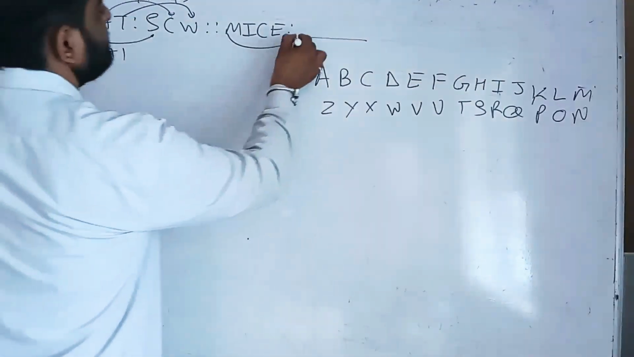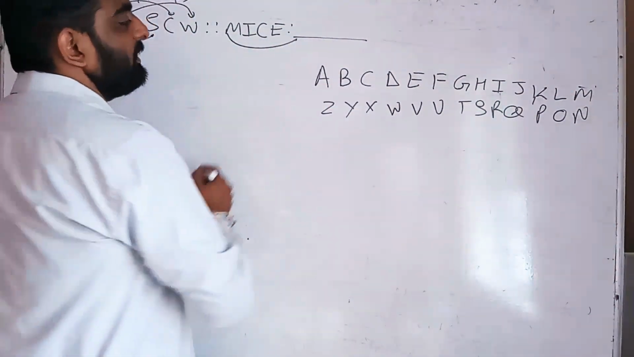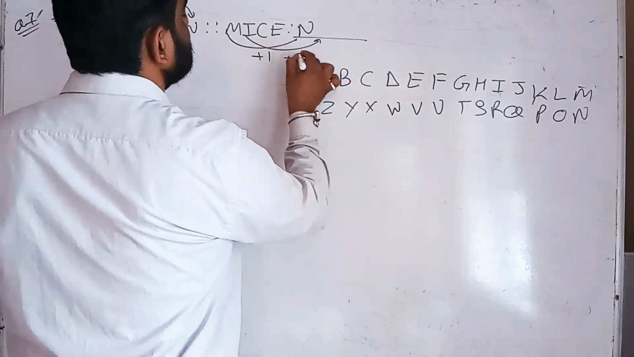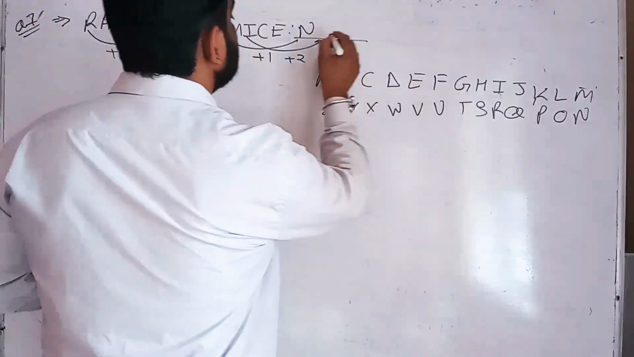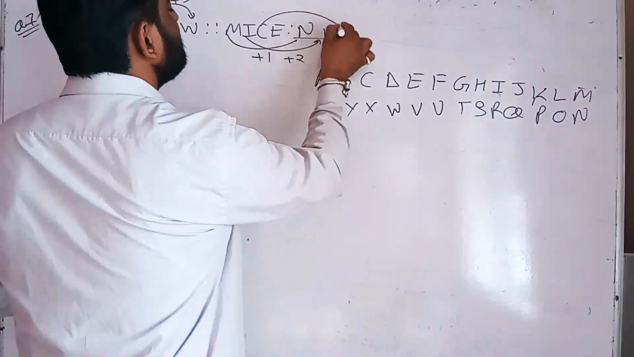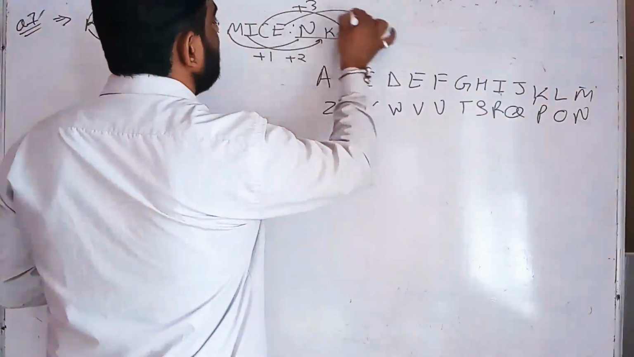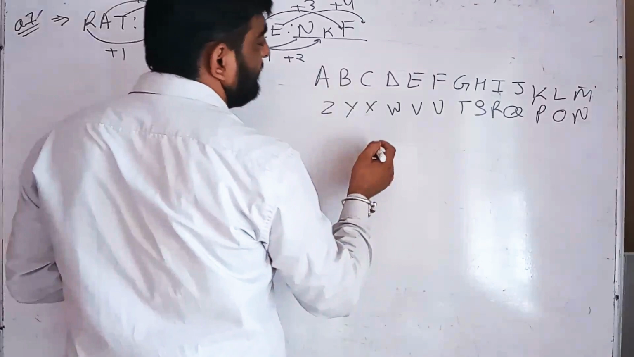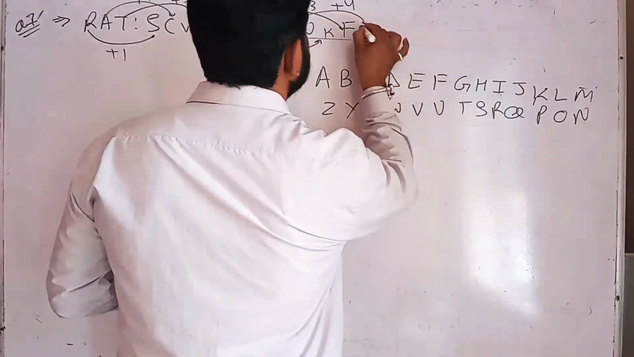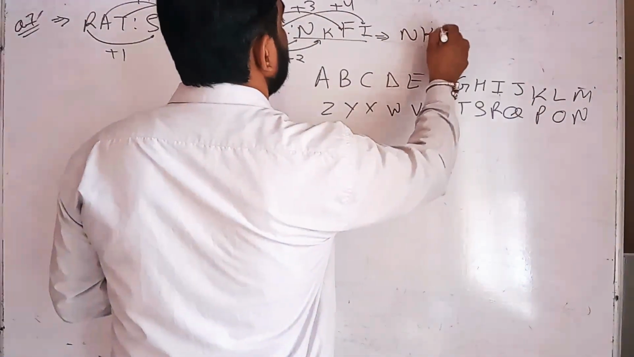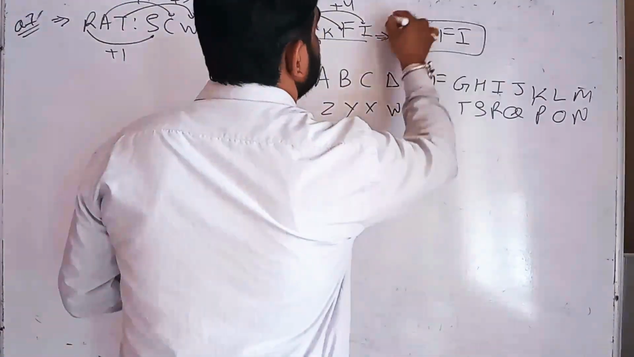The same applies here. M is related with N, that is +1. I is related with K, that is +2. C is related with F, that is +3. E is related with I, that is +4. Now the answer is N K F I, students.